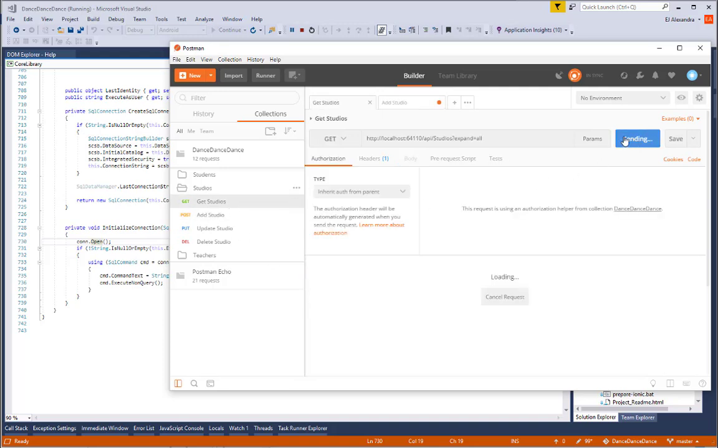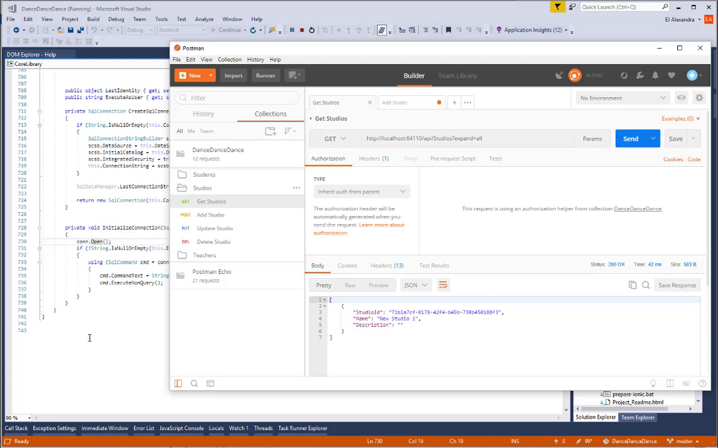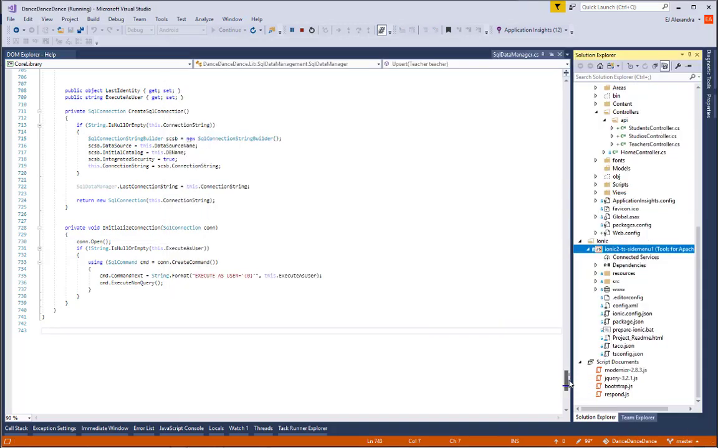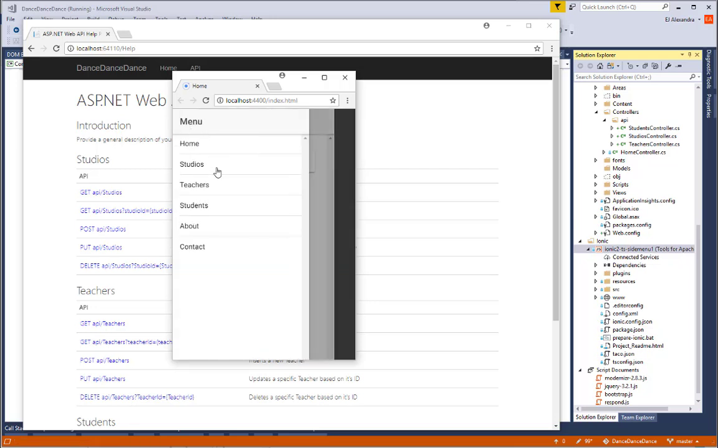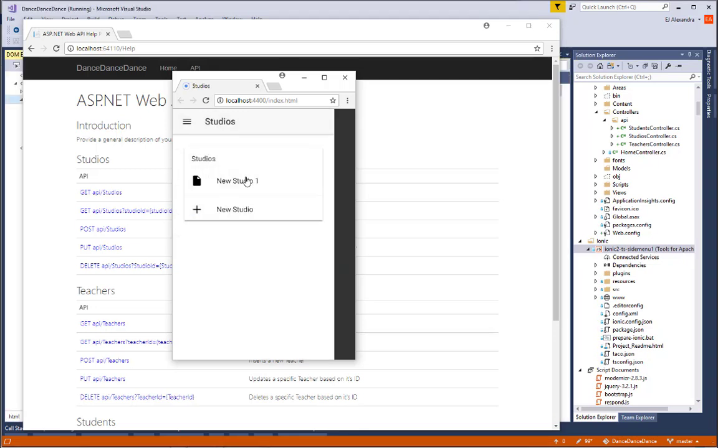Okay, let's see the system through our starter app. This home page is where we will choose what the user sees when they first launch the app. Notice that we can get to studios, teachers and students on the menu, and looking at Studio shows us the new Studio 1 that we added through Postman. Clicking New Studio adds a new studio and lets us edit the name.